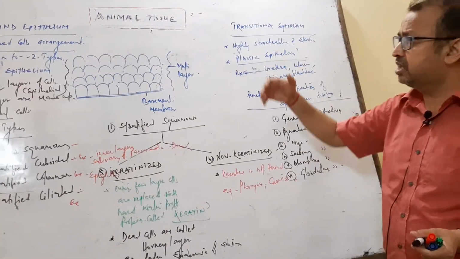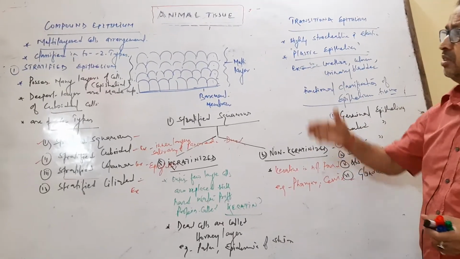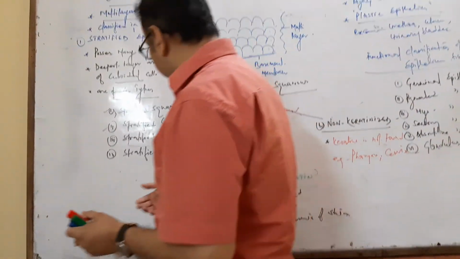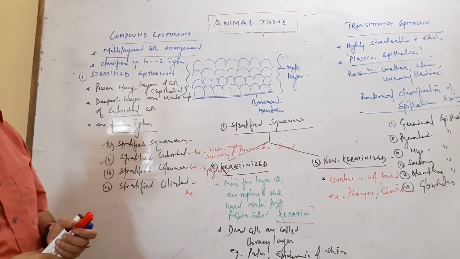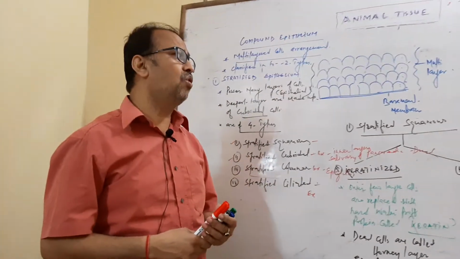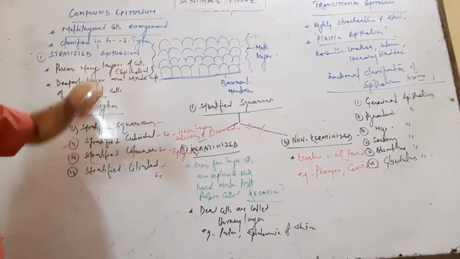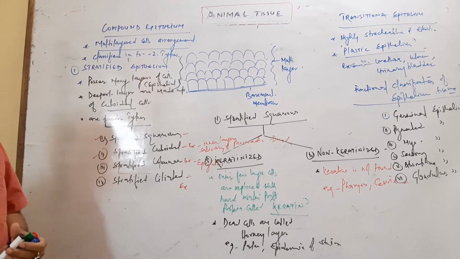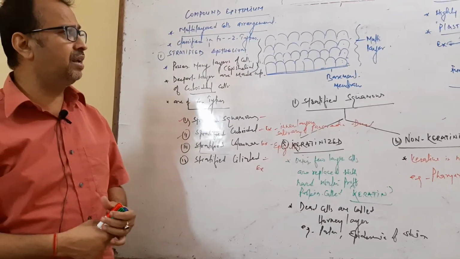We already discussed the compound epithelium: the cells are compound, with stratified squamous, cuboidal, columnar, ciliated, and then the transitional epithelium, which is highly stretchable and elastic, also called plastic epithelium. So this is all related to epithelial tissue, both structural and functional classification.